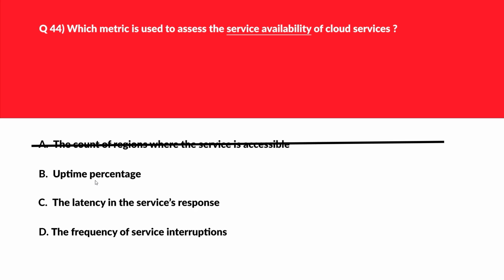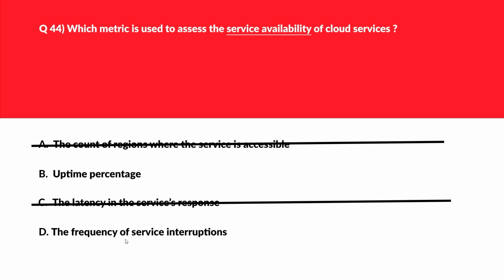Let's move to option B. B says uptime percentage. Serviceability in cloud technology is typically measured as a percentage of uptime, reflecting the proportion of time a service is operational and accessible. This can be the potential answer. Let's park this. Let's move to option C. C says the latency in the service's response. Latency measures the performance of a service and not the availability of a service. We will eliminate this.